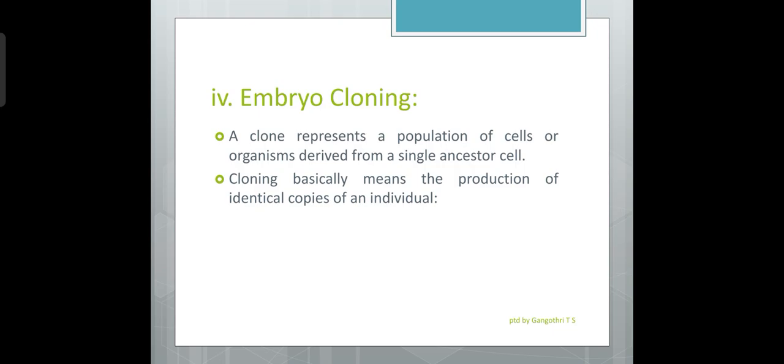It would be advantageous to increase the number of embryos from a particular embryo which possesses the desired characters. There are two approaches in embryo cloning, that is nuclear transfer and use of embryonic cells.